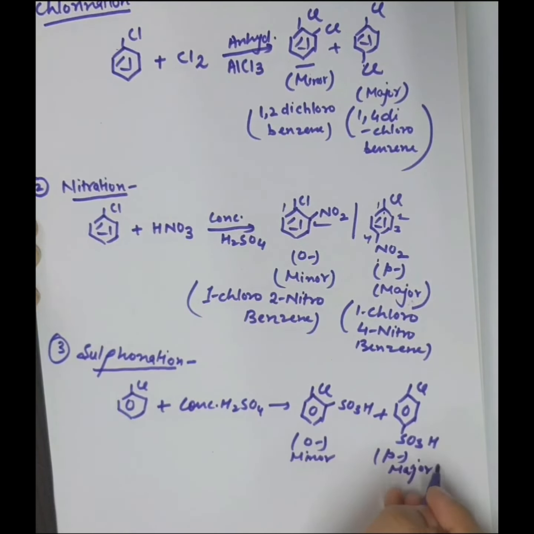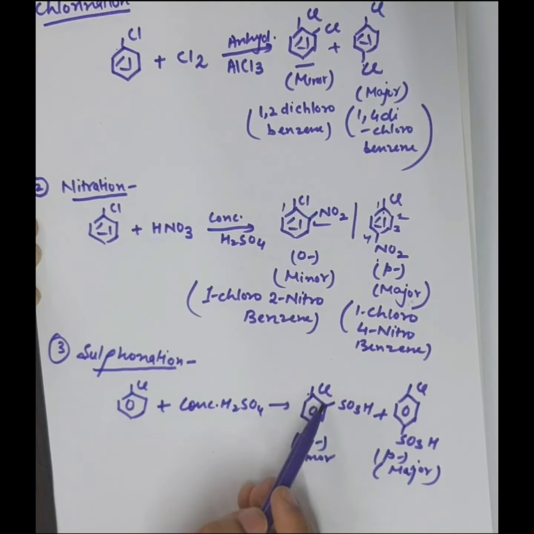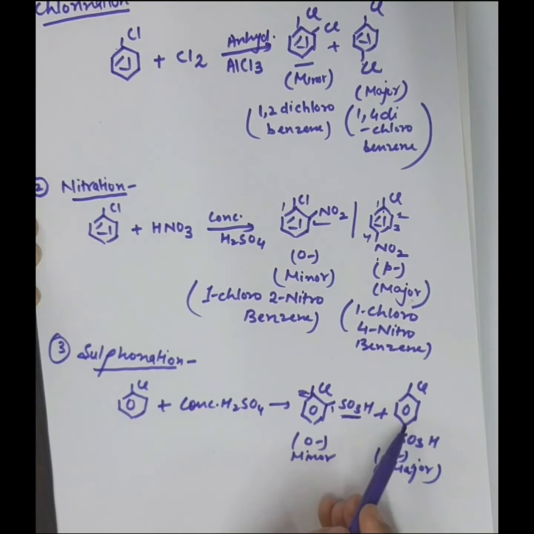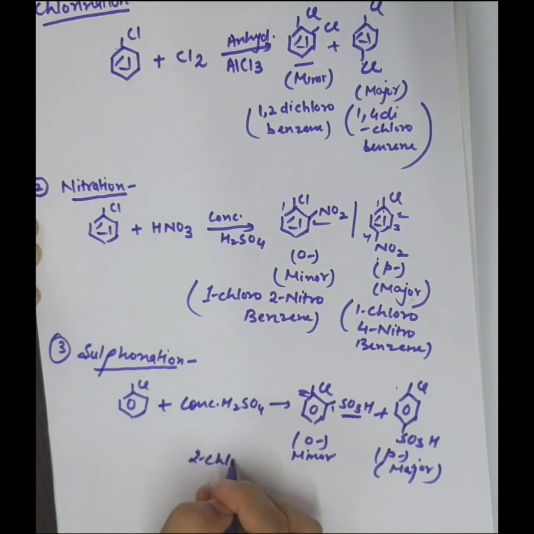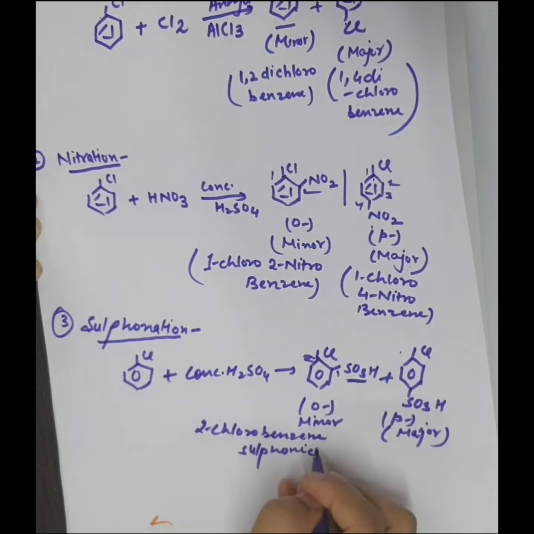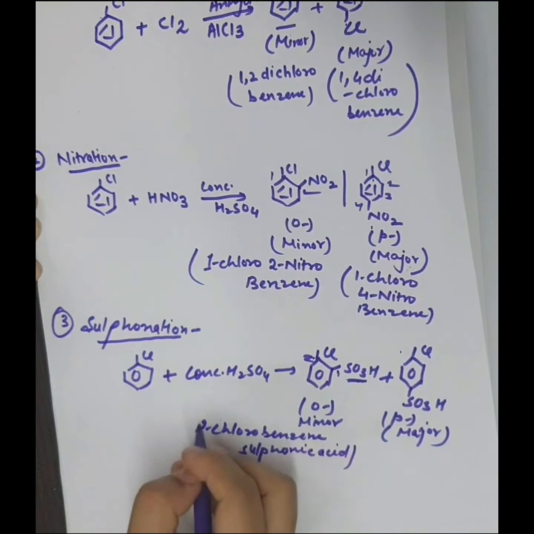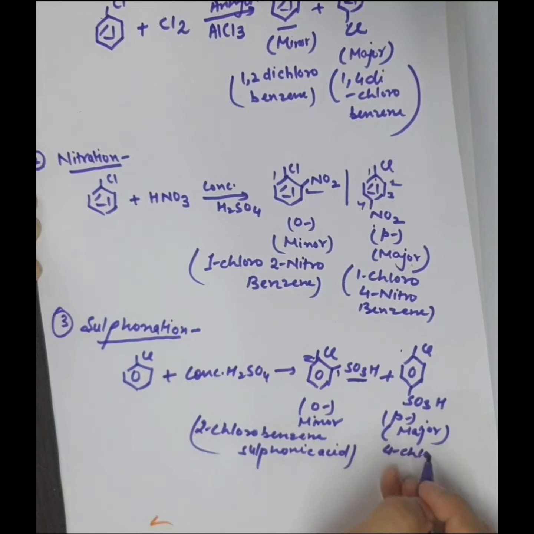What will be their IUPAC names? Sulfonic acid has the higher ranking in IUPAC naming, so this is 2-chlorobenzenesulfonic acid and 4-chlorobenzenesulfonic acid. This is 2-chlorobenzenesulfonic acid, and this is 4-chlorobenzenesulfonic acid.